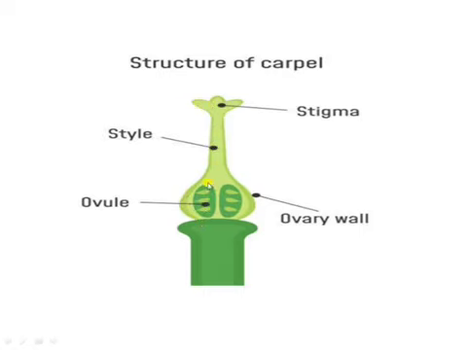Third is ovary. Ovary forms the lowermost swollen part. It contains one or more ovules. These circular or oval shaped structures are ovules that are present in ovary. Each ovule contains the female gamete, that is called an egg. Female gamete here is egg. In male, the male gametes are pollen grains. In pistil or in carpel, the female gametes are the egg.